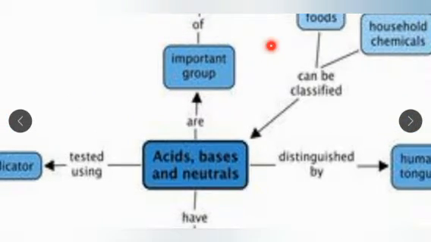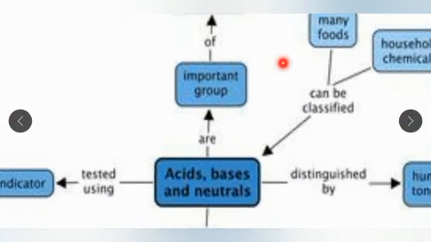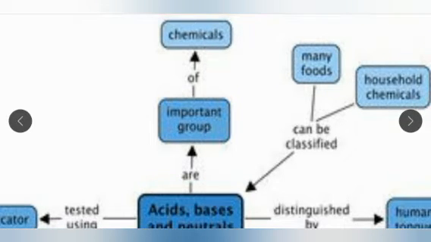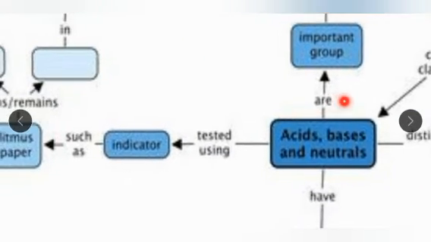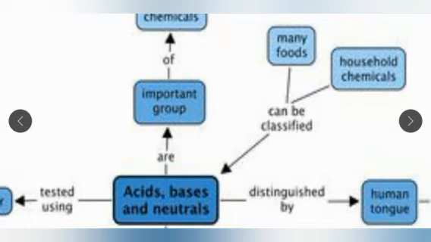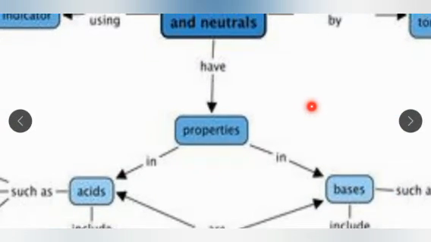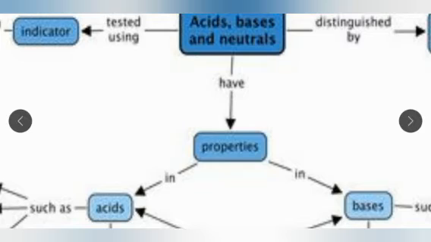So let's start with generally what are acid, bases, and salt. First, the importance of this chapter. The chapter is very important. This is basically important in chemistry because acid, bases, and salt are a very important group of chemicals, as we have studied in this chapter. If we talk about acids, the word acid comes from acer, which is a Latin word.